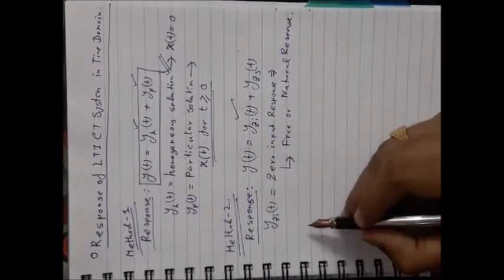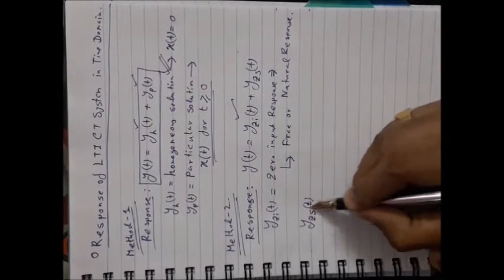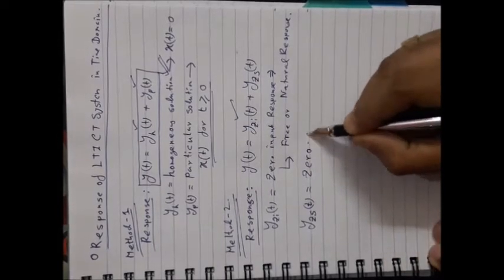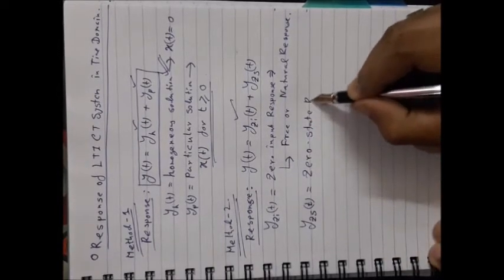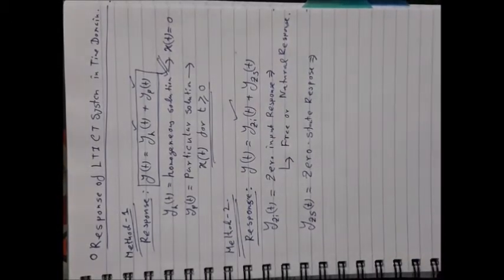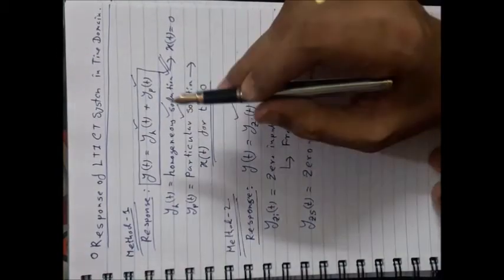Now what do you mean by y_zs? It means the zero state response. What does it mean? The zero state response is the sum of the homogeneous solution and particular solution with zero initial conditions. That means you have to find the homogeneous solution as well as the particular solution first.